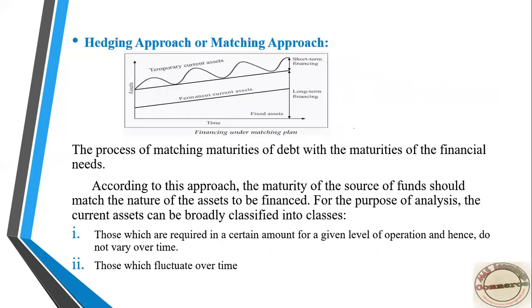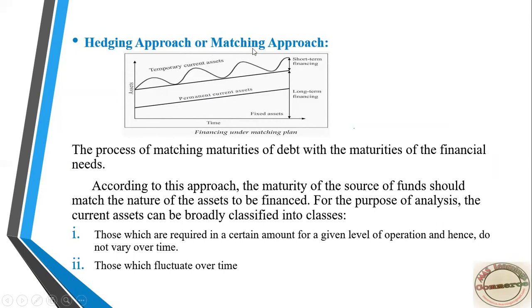Under this one, the figure tells you everything. This is an expanding business. The business keeps on growing, so the fixed asset is also growing. Suppose you required one machinery in the starting stage, then it moved to two, then the fixed asset increased to five. Now coming to what we are discussing: working capital, permanent working capital and temporary working capital, that is, permanent current asset and temporary current asset.